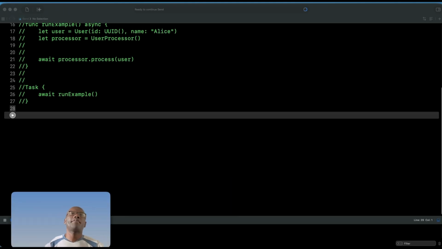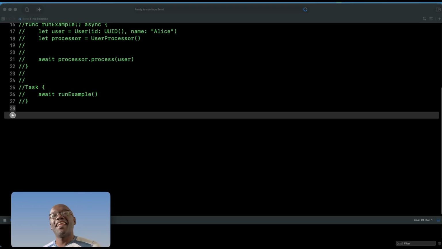Again, a non-Sendable type is simply one that does not conform to the Sendable protocol. These are types whose values can be accessed by multiple threads at the same time. Classes, because they are reference types, are usually non-Sendable because their properties are mutable.